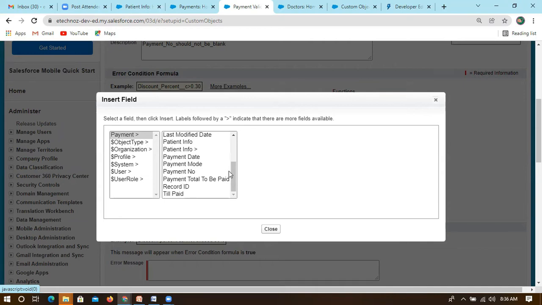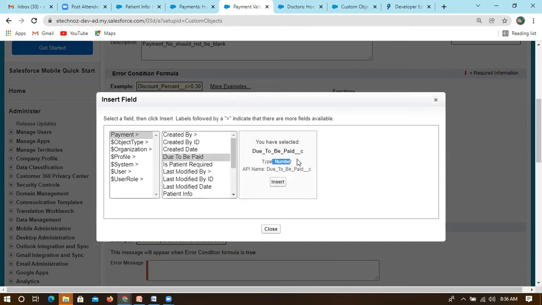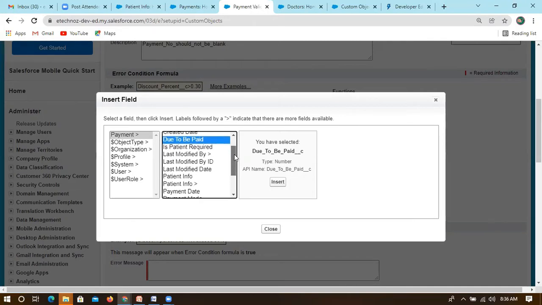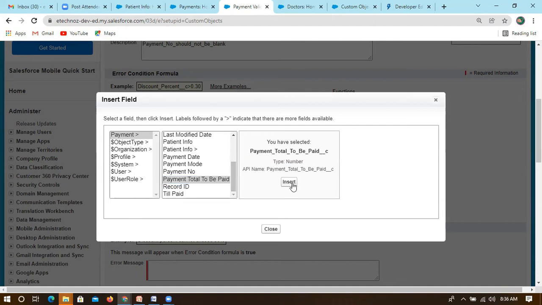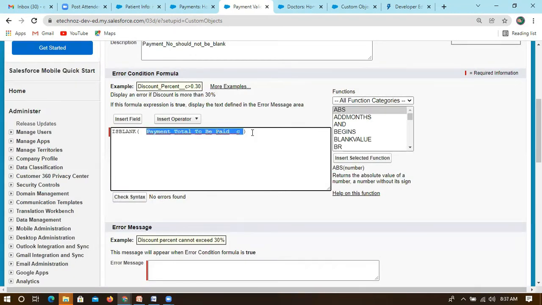I want a number format. Payment due to be paid, which is a number, and I think one more, like total to be paid, is there, right? Yeah, payment total to be paid. So this is the number, and insert this number. So this is the number format.